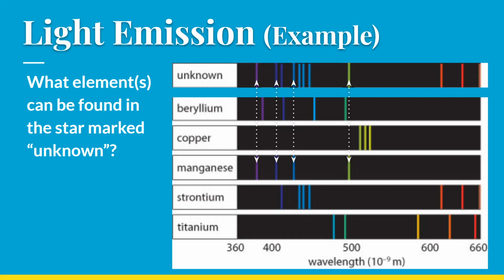But it doesn't just have manganese because it has extra lines. So there's something else in there, at least one other thing. If I look at strontium, it also looks like it lines up. I need to make sure that all of them do, and they will. If I do this, I can see I have now accounted for every single one of these lines. So that means that my unknown star contains manganese and strontium. Now if I had more lines, I could see what else is in there, but I'm done. So that's how the questions might look.